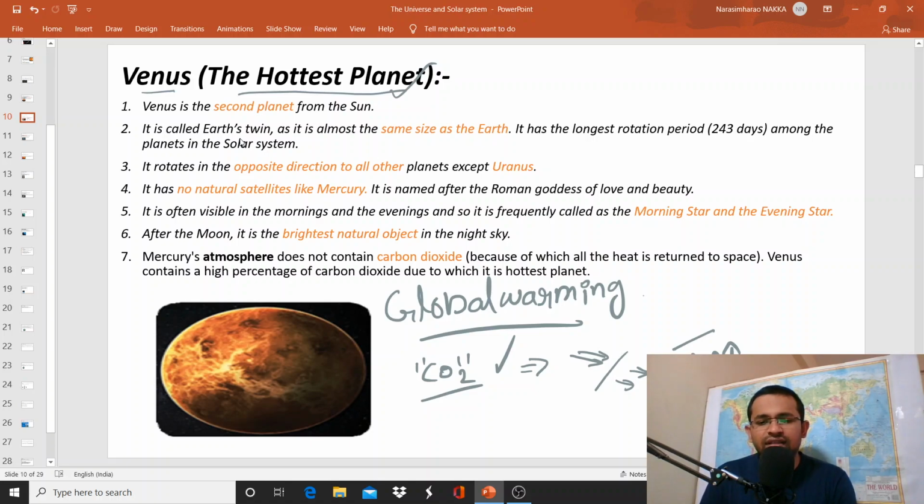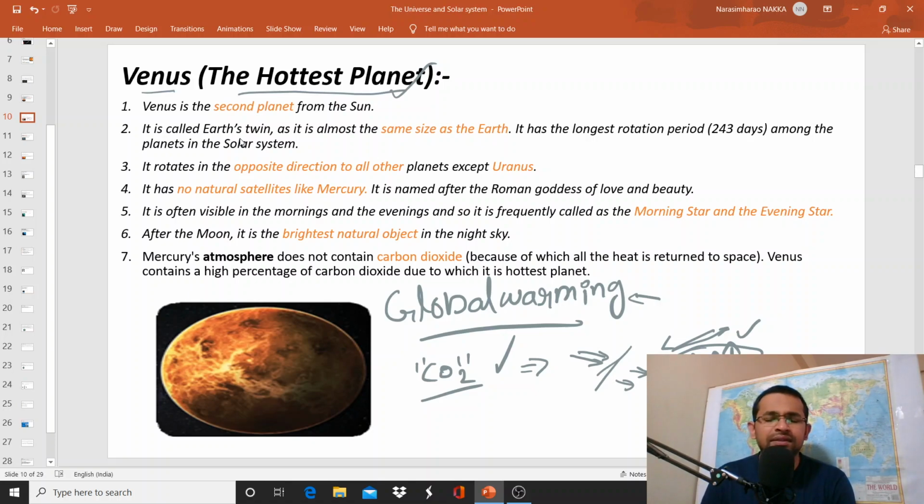So this carbon dioxide acts as transparent for the incoming radiation, and it acts as opaque for the outgoing terrestrial radiation. Because of that, the heat is packed within the atmosphere. As a result, the temperatures are increasing rapidly. This is called global warming. Because of excess CO2 emissions into the atmosphere, eventually it is heating the Earth's surface.